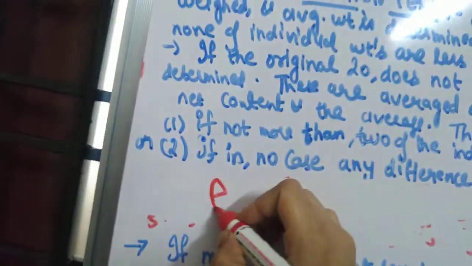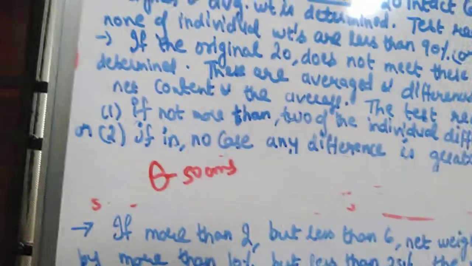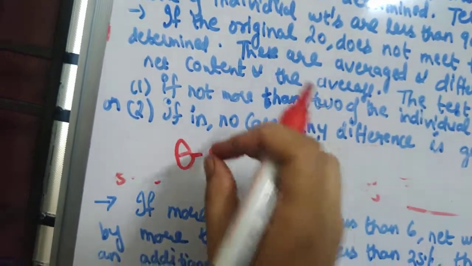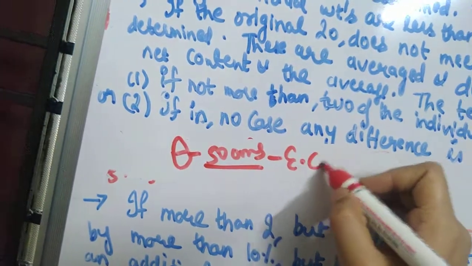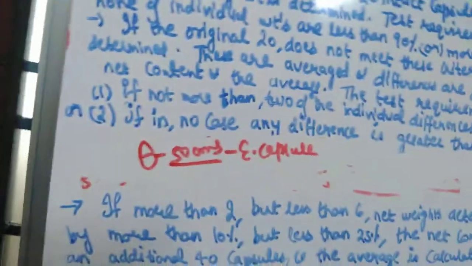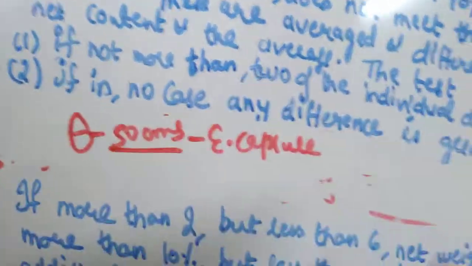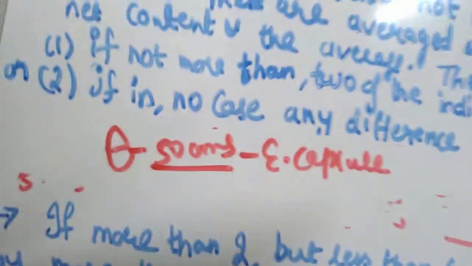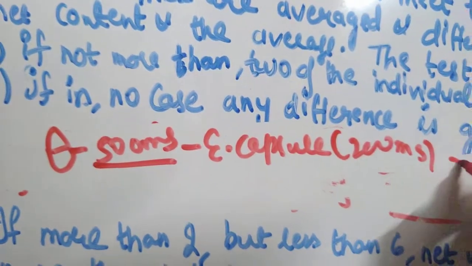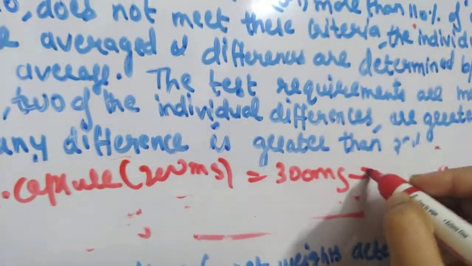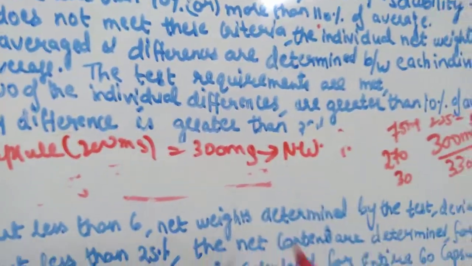So what is individual net weight? This is a hard gelatin capsule. Suppose its weight is 500 mg. Individual net weight means you will remove the cap and body and weigh whatever filled content is there. That means total weight minus empty capsule weight. So first, initially you have taken the total capsule weight. Now you will open the capsule and take out all the content from the capsule, so the empty capsule weight you will get. If you do 500 minus, suppose the empty capsule weight is 200 mg, then you are getting 300 mg. So this is the individual net weight of the capsule, NW.